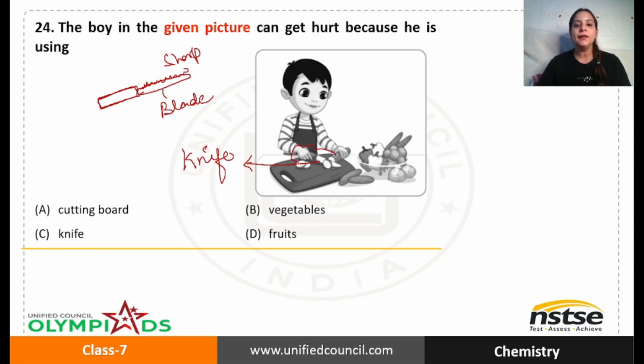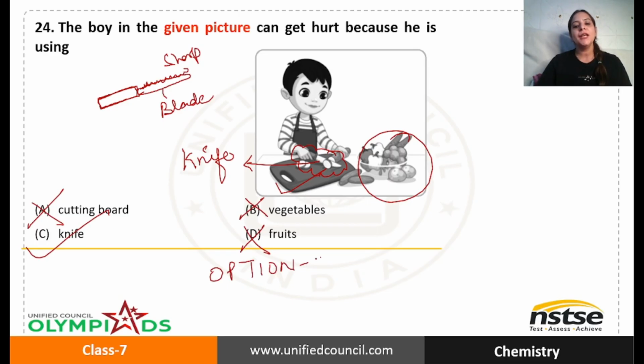Obviously, it can hurt. It can get hurt only by the knife, because fruits cannot harm anybody. The cutting board cannot harm because it is made of plastic. But yes, the knife, which has a sharp blade, can harm us. Vegetables, no. Fruits, no. Knife can harm. So the correct answer is option C. Make sure that you don't use a knife, or use it only when your parents are around.